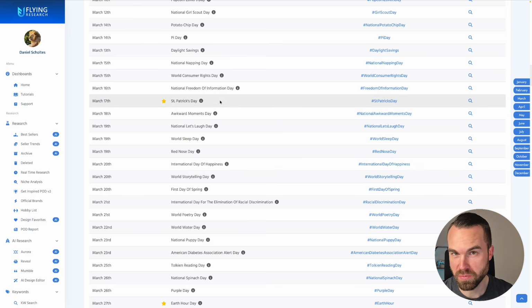Now here's a pro tip when you want to go into big events. Try cross-niching them with current trends. So search for trends which are popular right now and try cross-niching them with event t-shirts. Of course you won't create an evergreen design with this strategy, but you may generate a lot of sales in a short amount of time.